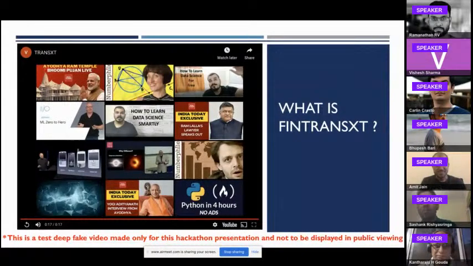Okay, so here was a brief demo of what exactly FinTransXT does. But now let's understand in a deeper perspective how exactly we want to go about and how exactly we build the entire application. Ariman, this is the time that I'd like you to present the UI that we've made and the demo.